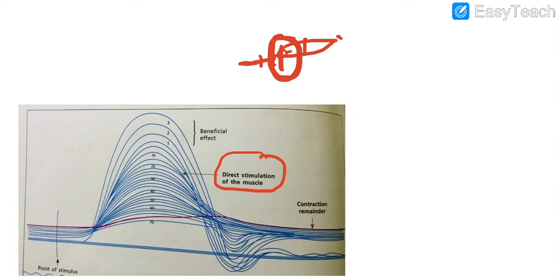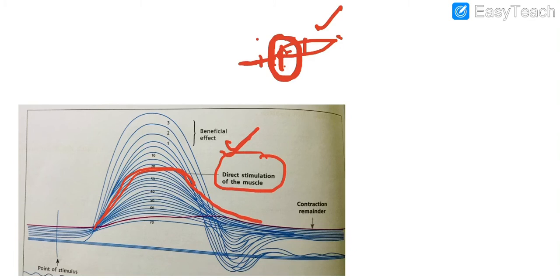Direct stimulation of the muscle means that if we directly stimulate the muscle after it has become entirely fatigued, we will get this kind of graph. It means the muscle is contracting. So how will you prove that it is a neuromuscular junction? It's not the muscle. We can prove that by directly stimulating the muscle.